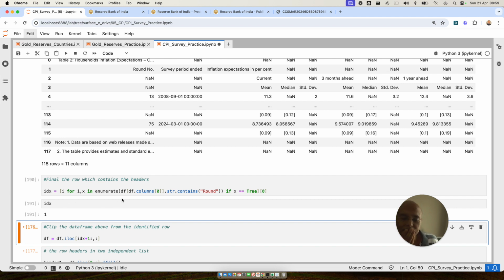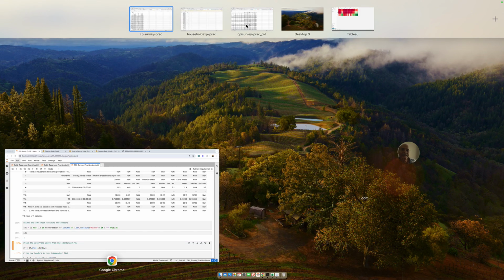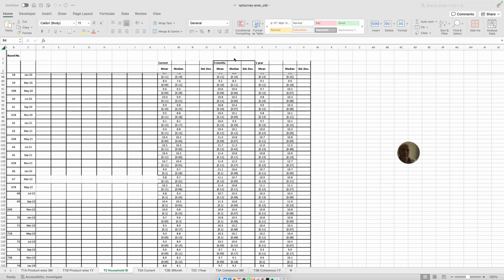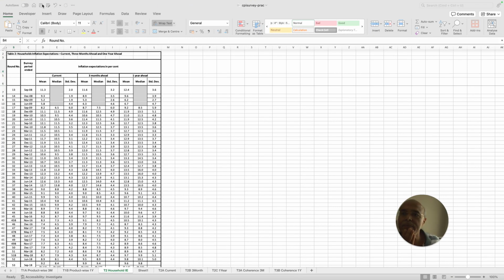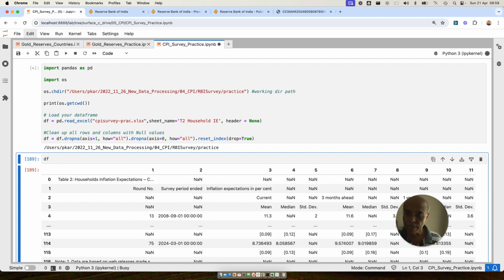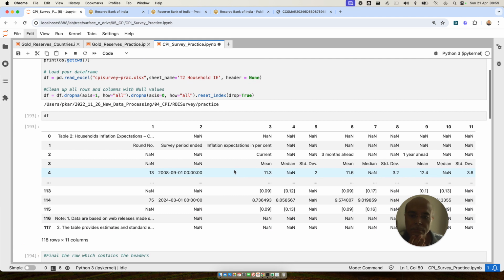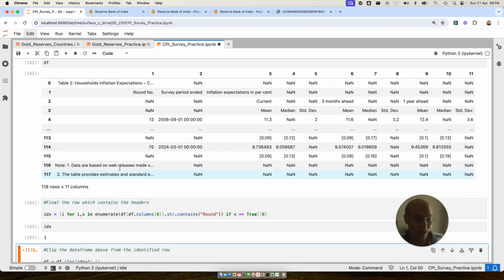So once the IDX number is present here, I think why is it choosing number 1? Because I think it should not, because it is probably taking the number of a different one. So let me do the following. Let me save this file first. I think it should not be 1. I think it was an old file. Let me just run this again. Okay, no, it is round number 1. Why is it round number 1? Because clearly it is here. You see, round number 1. I got confused myself. So it is doing it automatically, right? Round number 1 is here, the index number 1 is here, so it is 1, right?